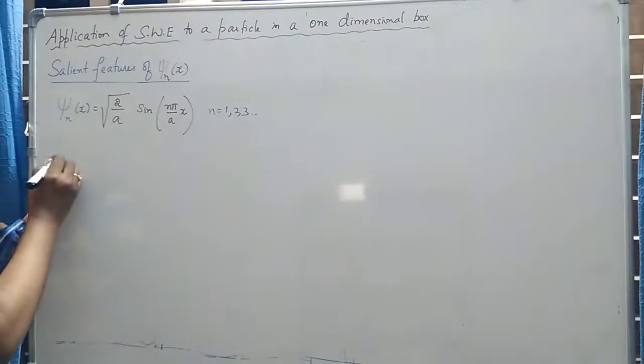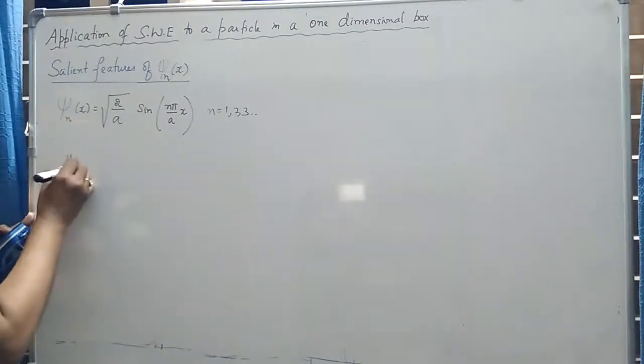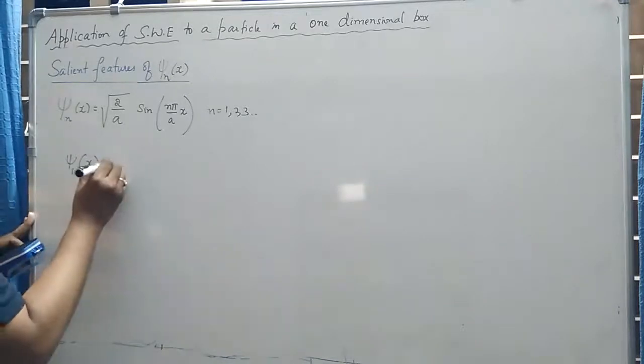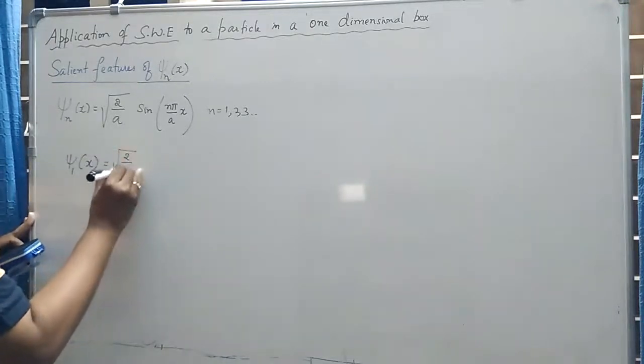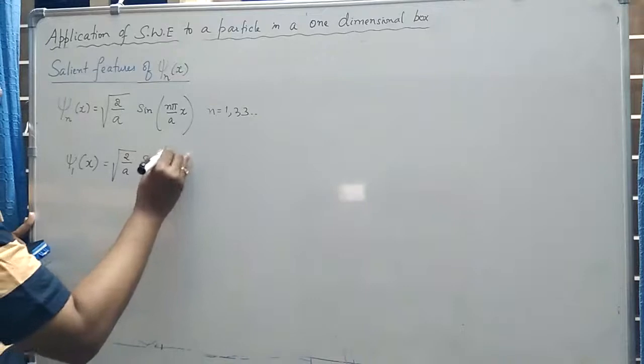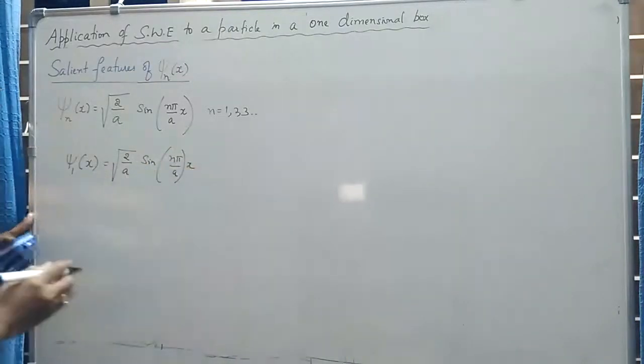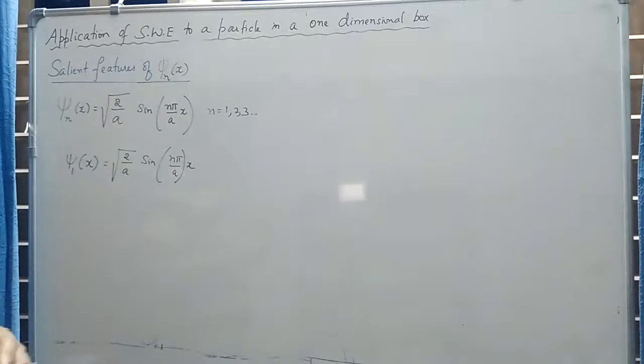So if suppose n is equal to 1, how will you write psi 1 of x? Psi 1 of x is equal to square root of 2 by a into sine n pi by a into x. This represents the wave function corresponding to n is equal to 1, and n is equal to 1 represents the lowest energy or the ground state of the system.